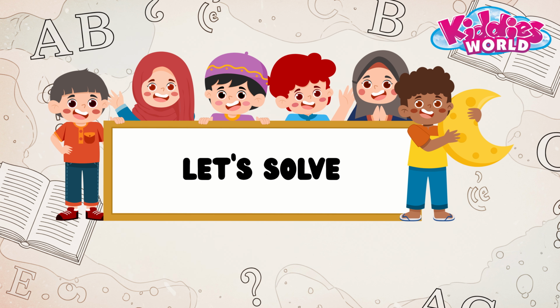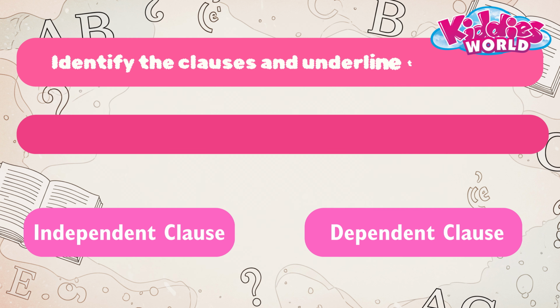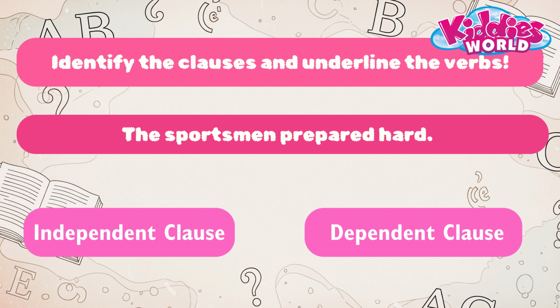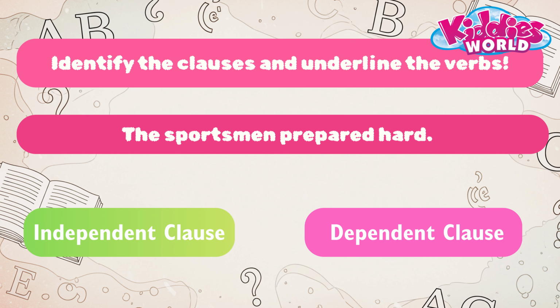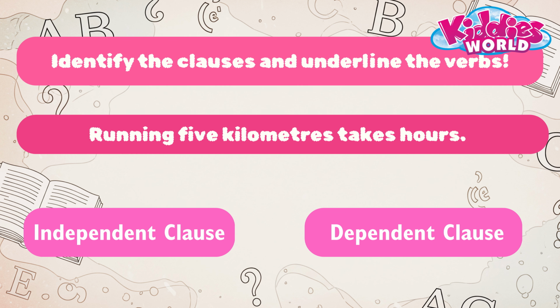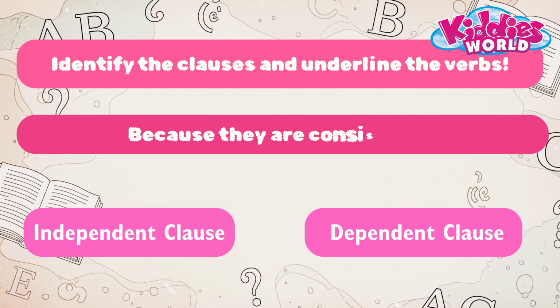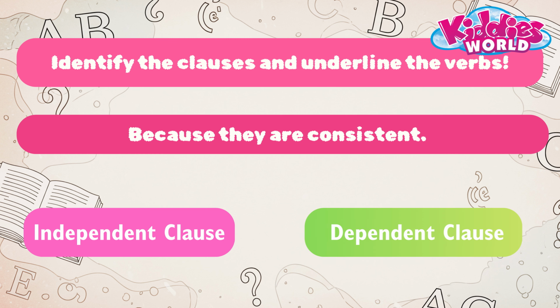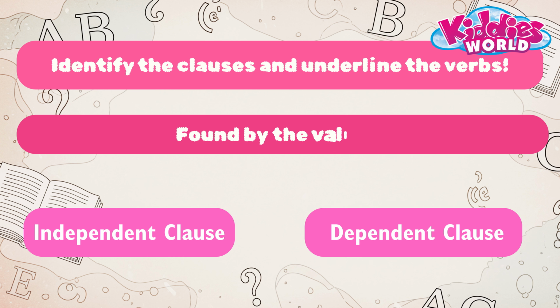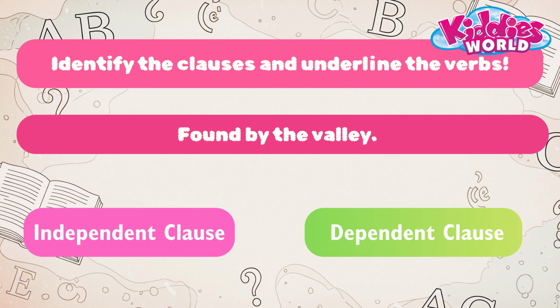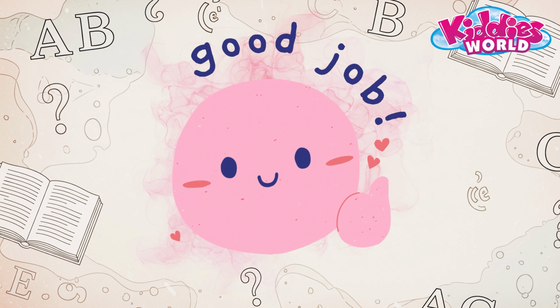Let's solve. Identify the clauses and underline the verbs. The sportsman prepared hard. Independent clause. Verb: prepared. Running 5 kilometers takes hours. Independent clause. Verb: takes. Because they are consistent. Dependent clause. Verb: are. Found by the valley. Dependent clause. Verb: found. Good job.